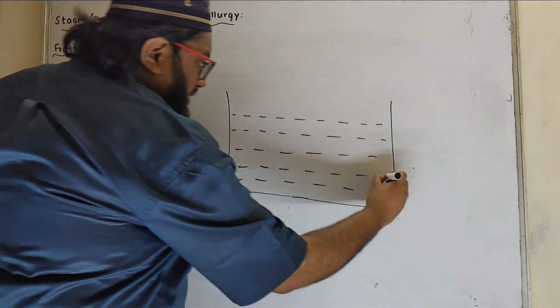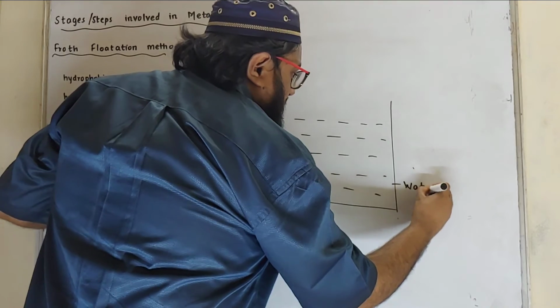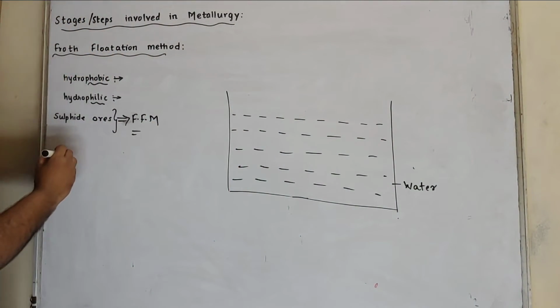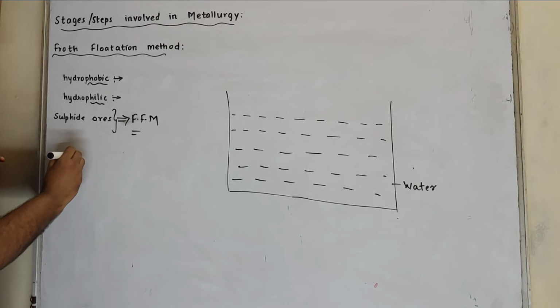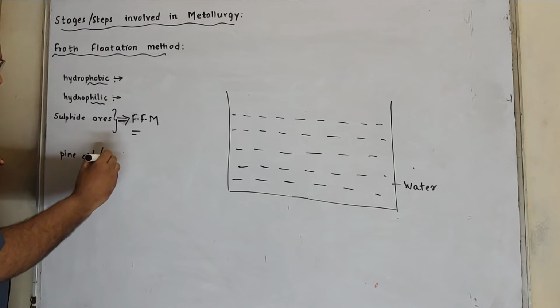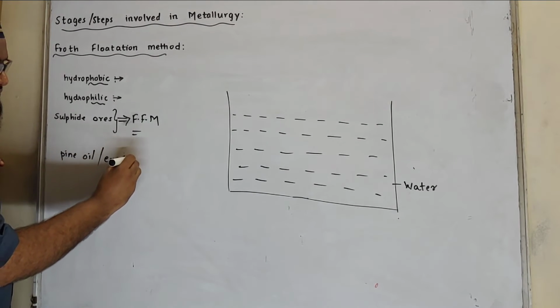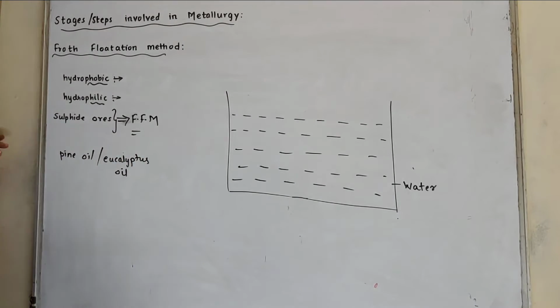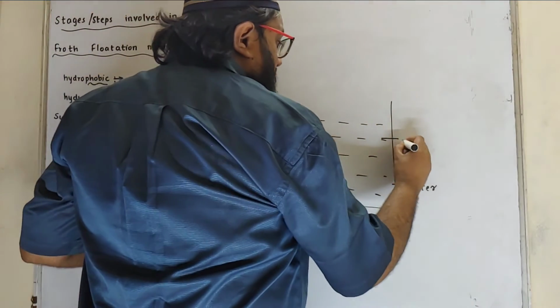It contains water. At the same time, vegetable oil is introduced. Which vegetable oil? The oil can be pine oil or it can be eucalyptus oil. The vegetable oil is introduced.